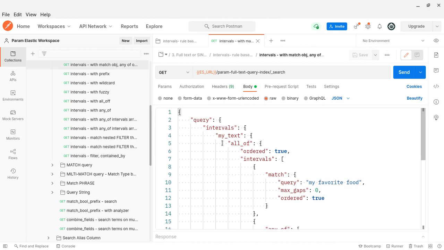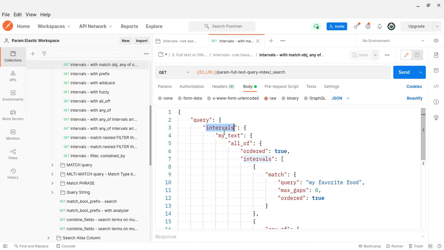Here it is an interval based query. As I told you, an interval may span more than one term across the terms. That is the explanation, don't forget that. Here I am saying which field I have to search. An interval can be an object, or an interval can be an array of objects. That is the beauty.